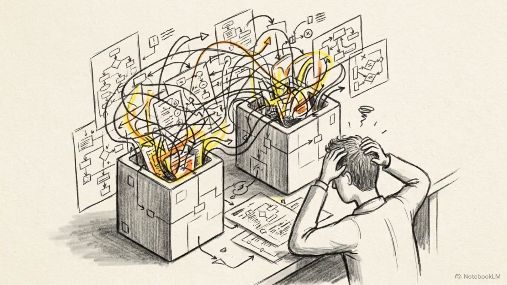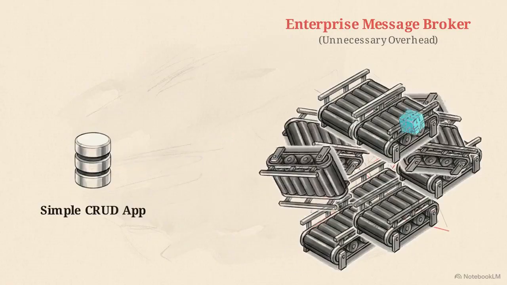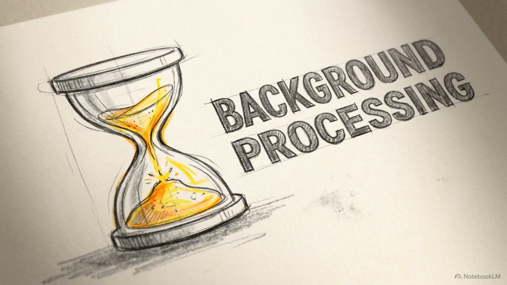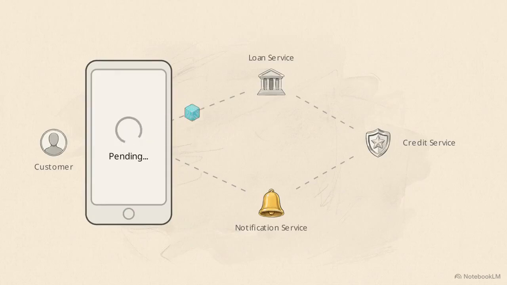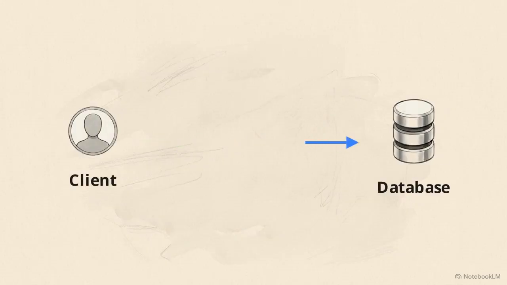Before you rewrite everything, keep in mind that not every minor database update justifies the complexity of an event message broker. You also have to plan for eventual consistency. It is perfectly acceptable for a user interface to display a pending status while asynchronous tasks resolve in the background. And synchronous REST calls are still highly useful. They remain the superior choice for simple, immediate data queries, where decoupling just isn't necessary.